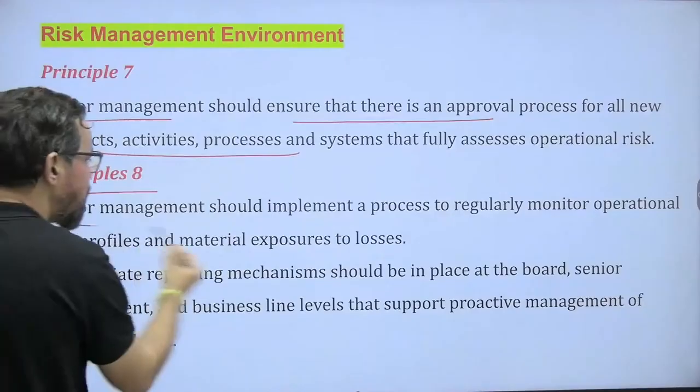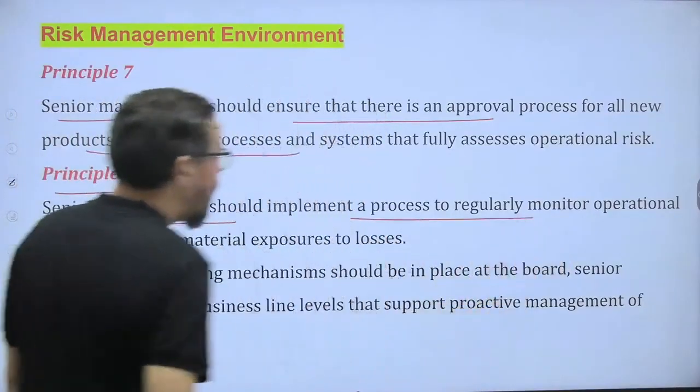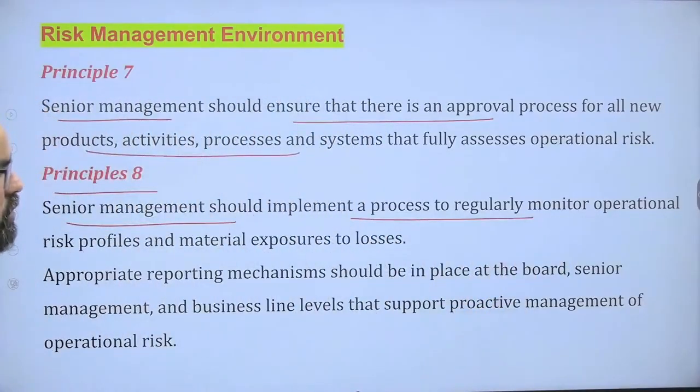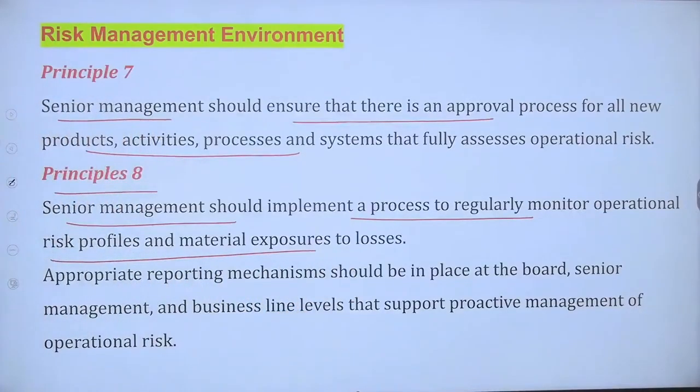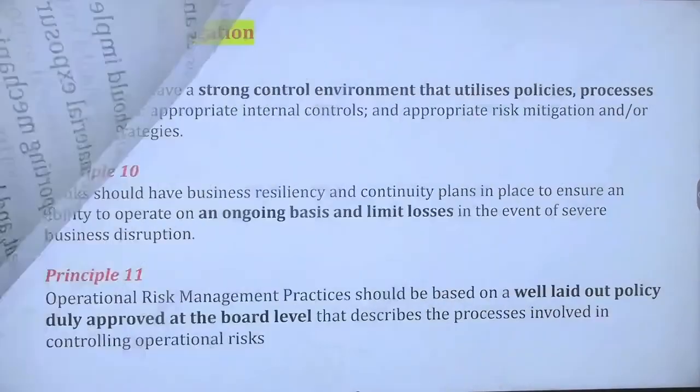Seventh, senior management should ensure that there is an approval process for all new products, activities, processes and systems. Eighth one is senior management should implement a process to regularly monitor the operational risk profile and material exposures to loss. Material exposure means in terms of money, how much we are losing from those activities. Appropriate reporting mechanisms should be in place at the board, senior management and business line level that support proactive management of operational risk.